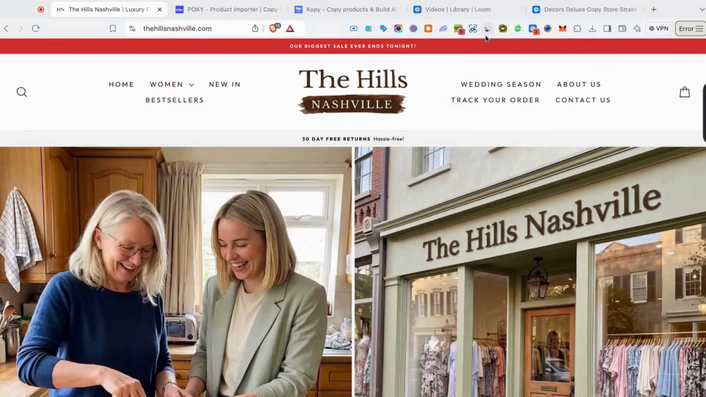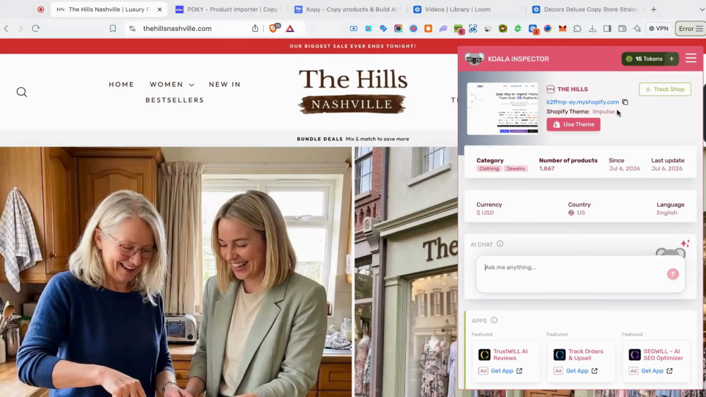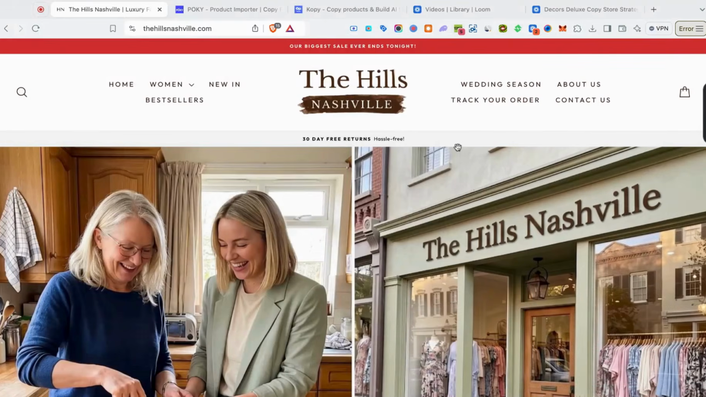So indeed, a Google Ads dropshipping store. If we take a look at Quality Inspector, we can see they're utilizing the Impulse theme, which a lot of fashion dropshippers use. They have 1,800 products on their store, so a pretty decent catalog, and they're based inside of the United States. Now let's take a look at their homepage, right?